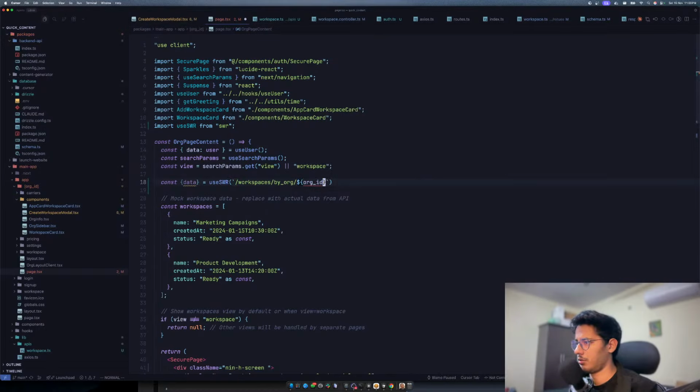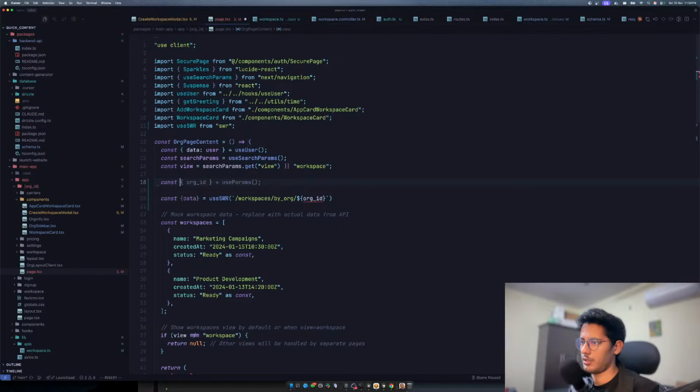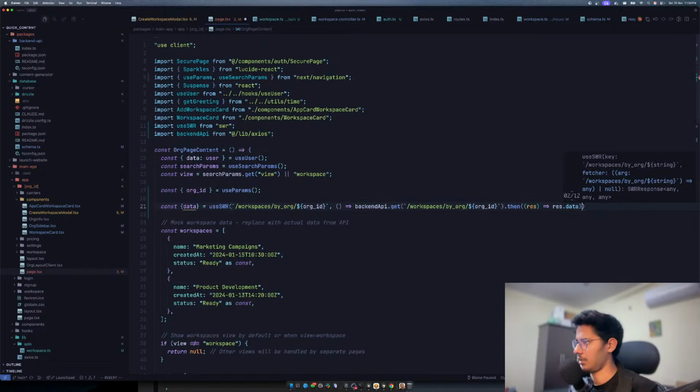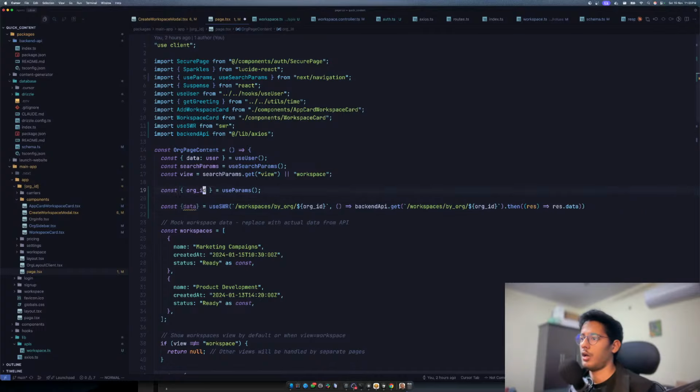That will be unique. So we need the org id, which will be this. So that should be fine, and we'll import this. And then we'll do that and that. Yeah, that should be fine. Yeah, that looks super good. Like that's how it should be. But wait, we don't have the response structure.